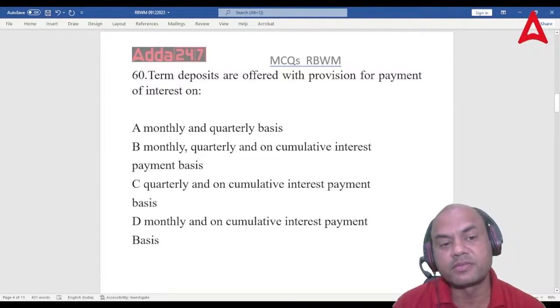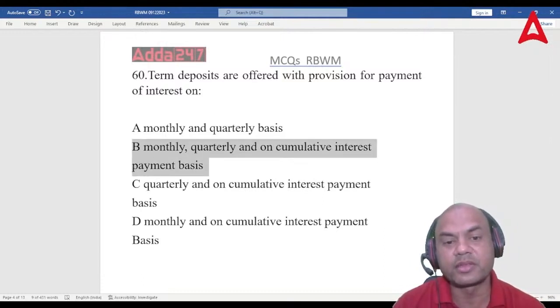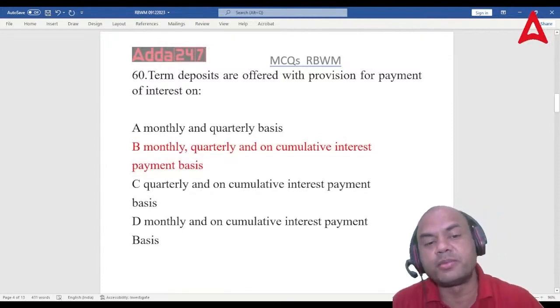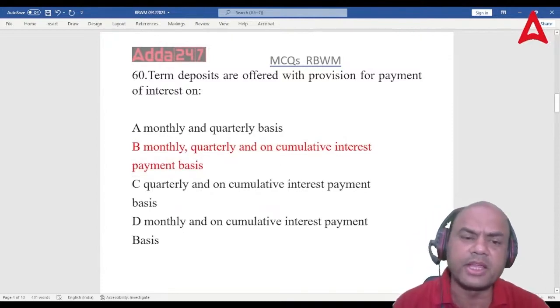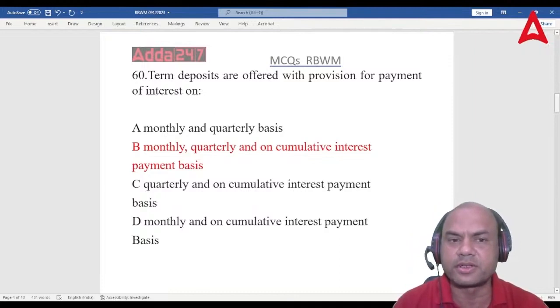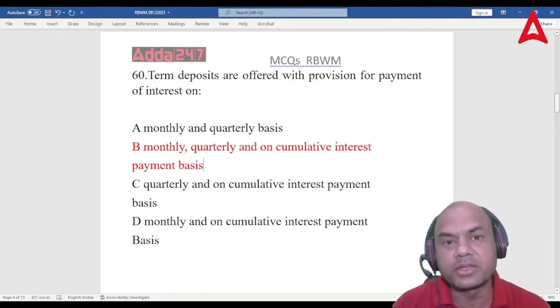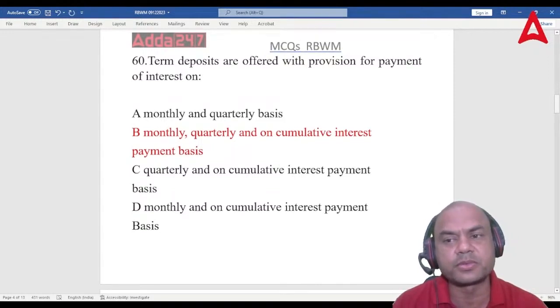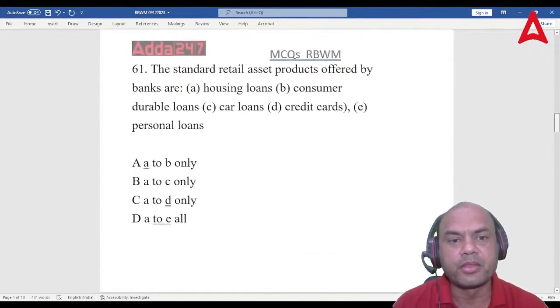Yes. Answer is B. Correct. Monthly, quarterly and on cumulative interest payment basis. All of them. Any of them you can give the interest. I can give it on a daily basis. Who can stop me? As far as my software supports it, I can give it on a daily basis. What's the problem?